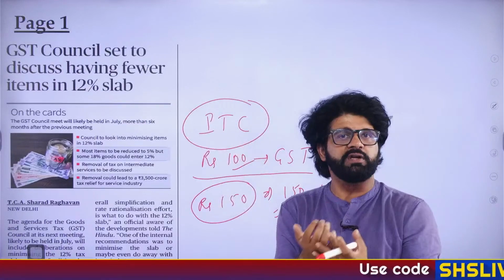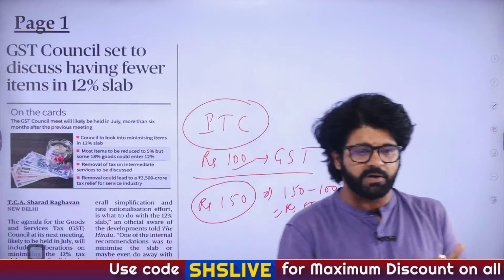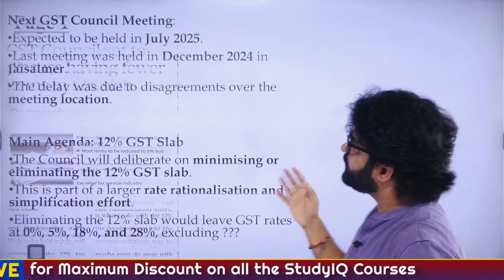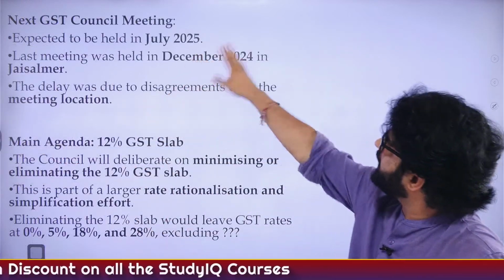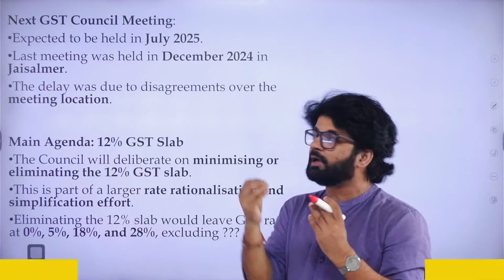That thing, this input tax credit is not applicable on many or most of the goods which are under the 5% tax slab. Hope you're understanding this whole thing. So there are certain conundrums which you have to understand. Cool. So the next GST Council meeting is expected to be held in July 2025. Do remember the key things.